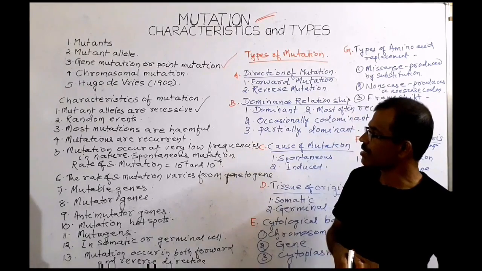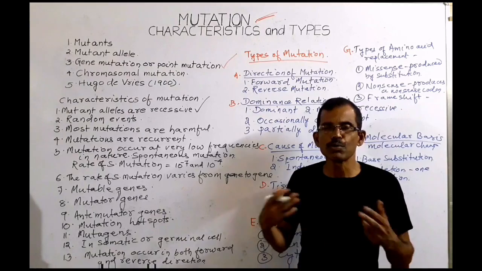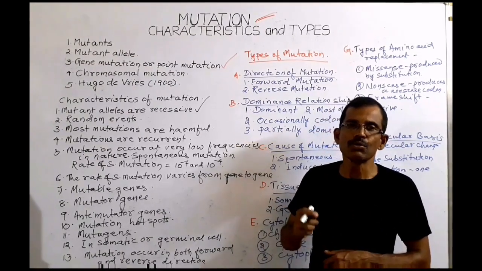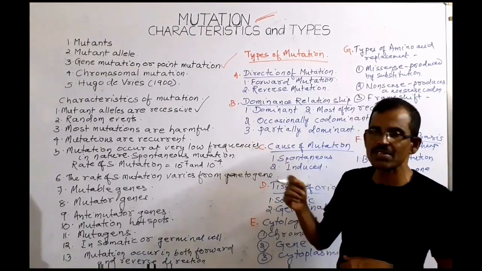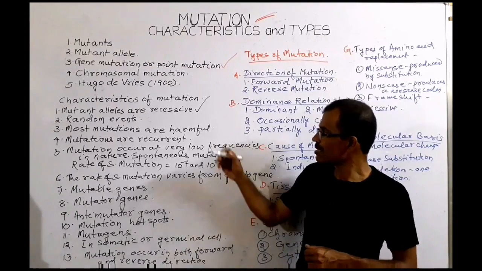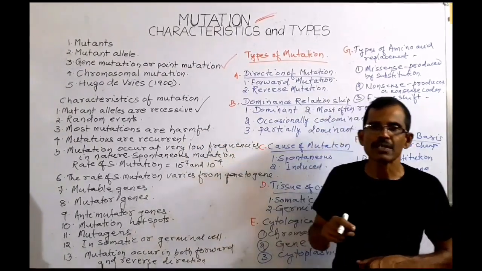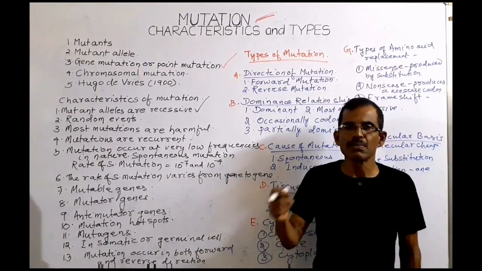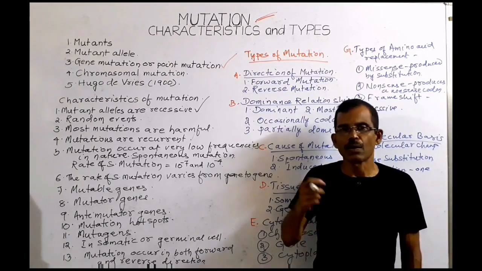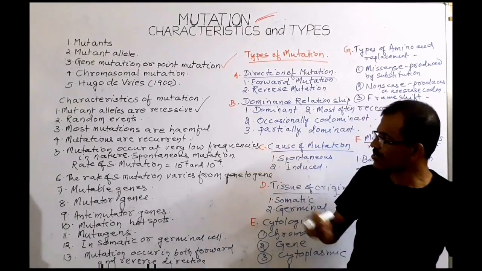Third characteristic is most mutations are harmful, or deleterious, to the organism, but a few mutations can also be beneficial. Next characteristic is mutations are recurrent. That means a mutation can occur in many individuals of a specific generation, or it can also occur in many individuals of different generations.